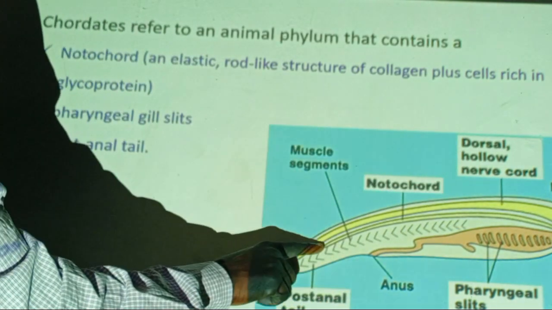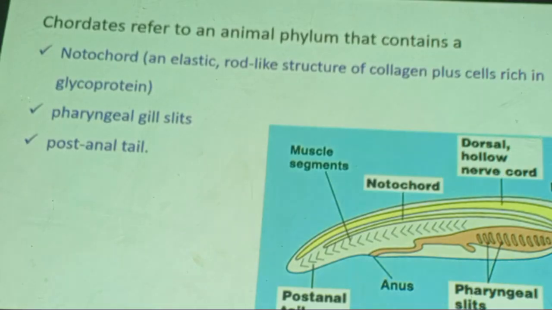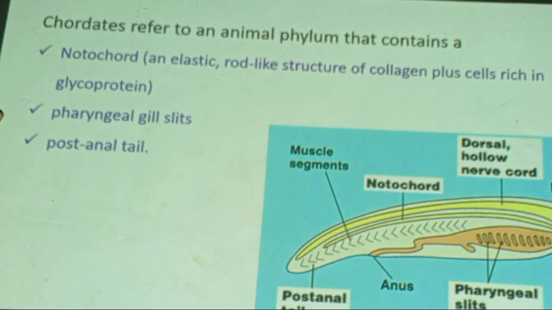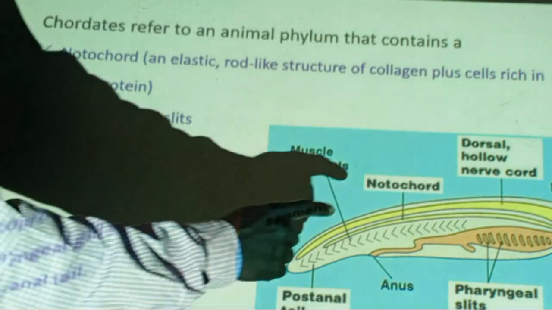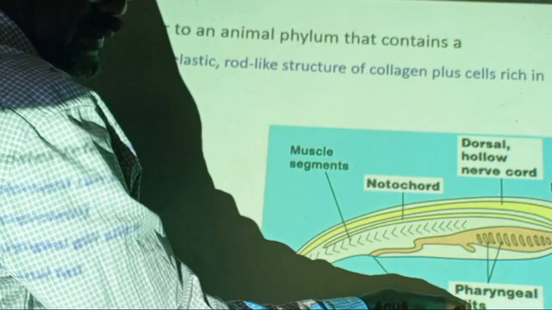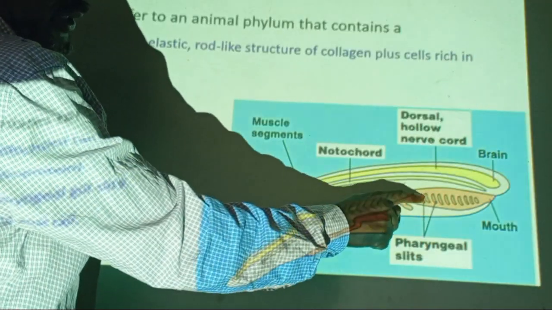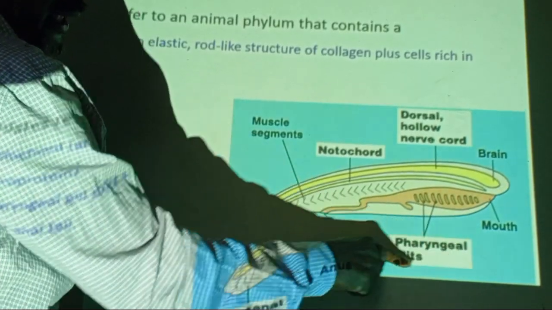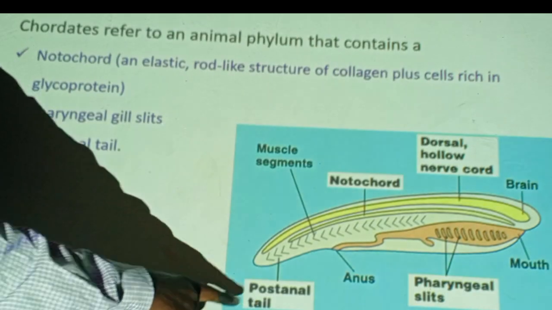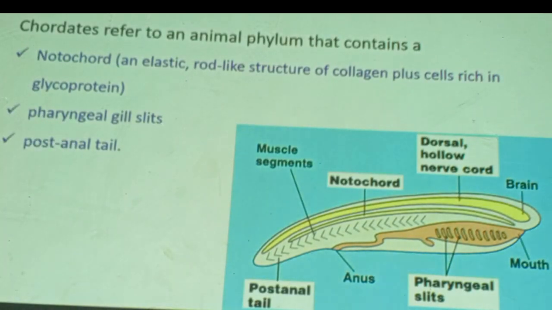To this cartilage, muscles are attached. Now the other is we do have these slits during our embryonic stage, these pharyngeal gill slits, and also the post-anal tail, around our anus we have a tail.